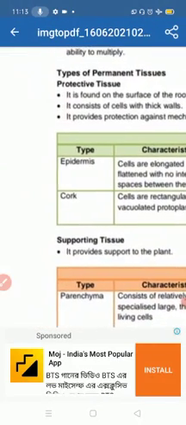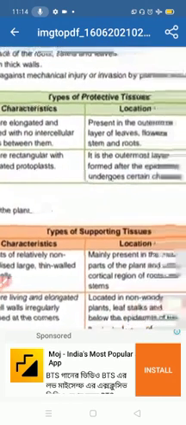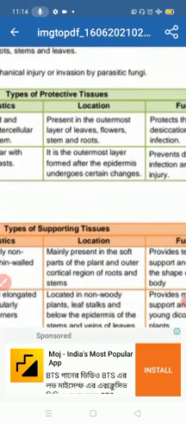Now we discuss cork. Cells are rectangular with vacuolated protoplast. It means the structure of the cells is rectangular. The location of the cork is the outermost layer, formed after the epidermis undergoes certain changes. So it comes as the outer layer formed after the epidermis.